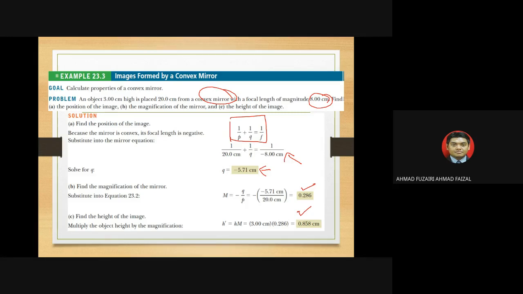So the answer for that part is the position of the image is negative 5.71 centimeters. The magnification is 0.286 and the height of the image is 0.858 centimeters.